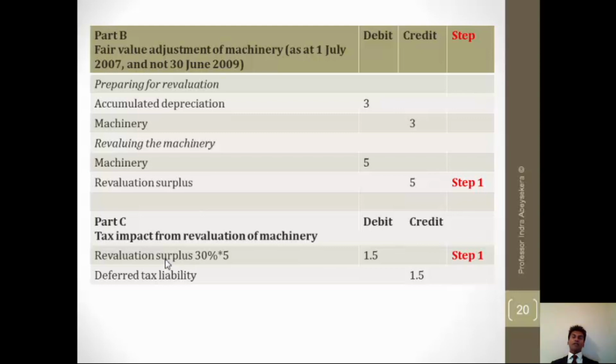In calculating non-controlling interest, there's an additional thing that you got to do. What I'm doing, I have shown as the last column. I will write down as I go, as I complete consolidation journal entries, I will write down step 1, step 2, and so forth.